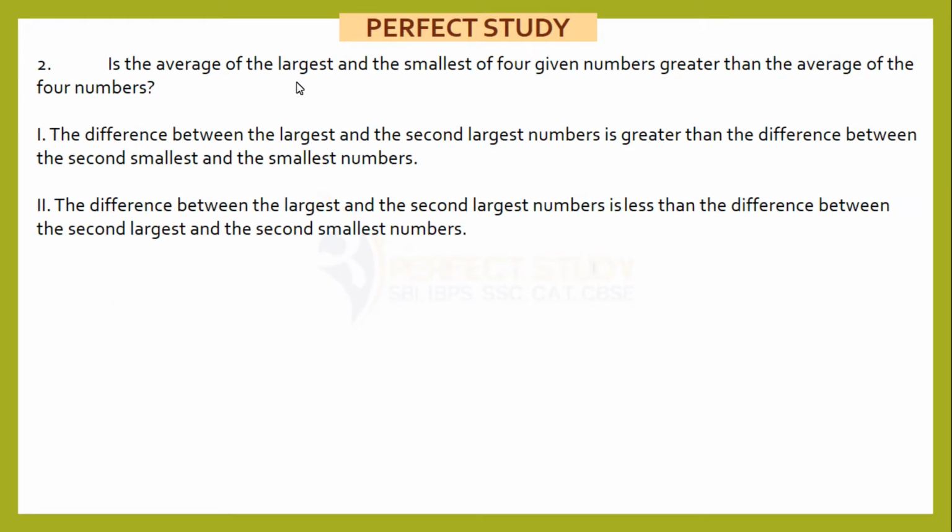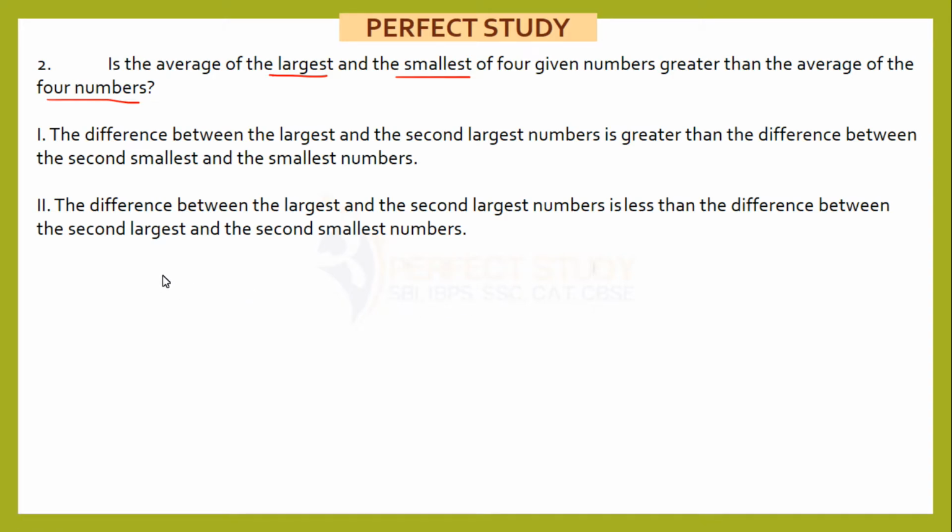Is the average of the largest and the smallest of 4 given numbers greater than the average of 4 numbers? The difference between the largest and the second largest numbers is greater than the difference between second smallest and smallest numbers. The instructions are same as in the previous one.